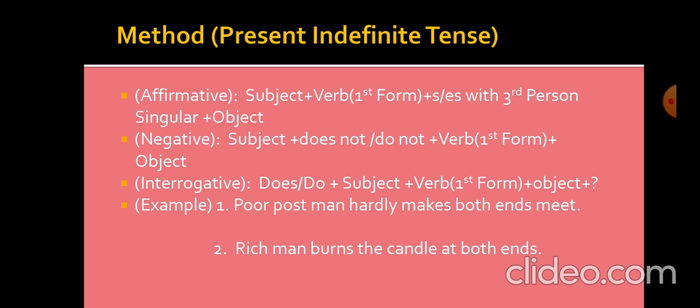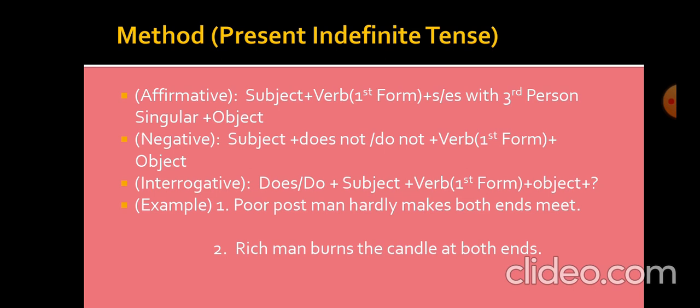After that you will write object. Object means receiver of action. The thing on which the action will be done, that is known as object. In negative sentences you will write first of all subject, after that does not or do not. It means that you will write does not with third person singular, and you will write do not other than third person singular. After that you will write verb first form, after that object.